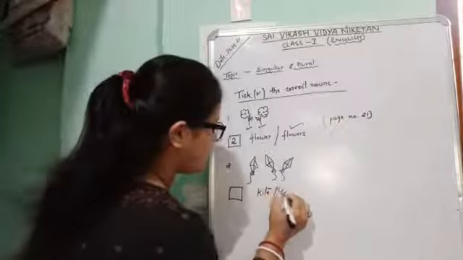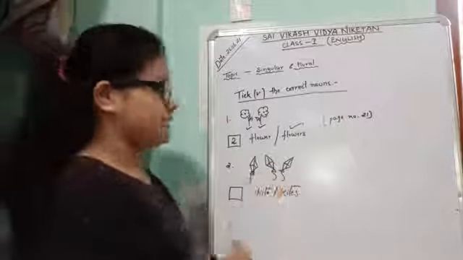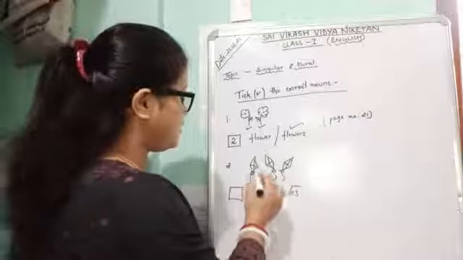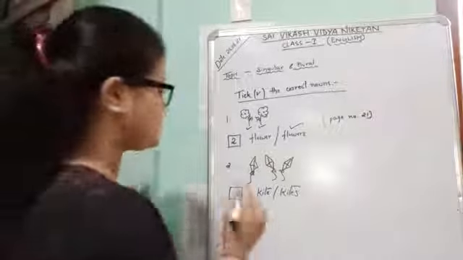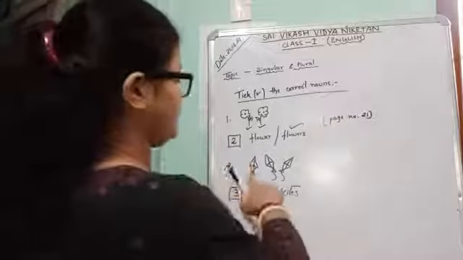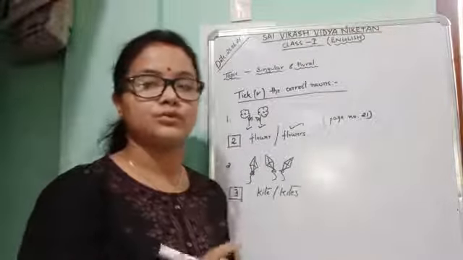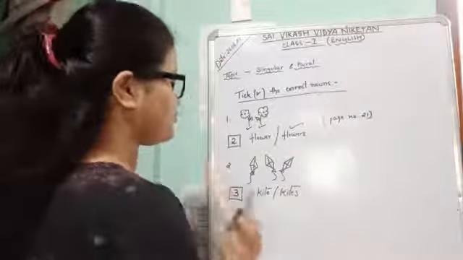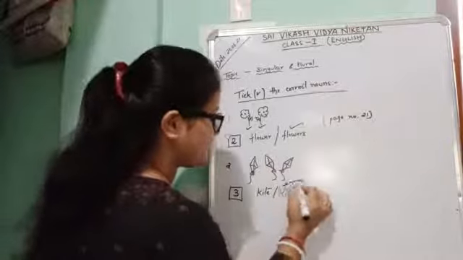Kite or kites. Let's count how many kites are there. 1, 2, 3. We have 3 kites here. So first write the number 3. Then here it is shown that we have more than one item. More than one item means plural form, and for plural form we have to use s or es. That means 3 kites. Clear?